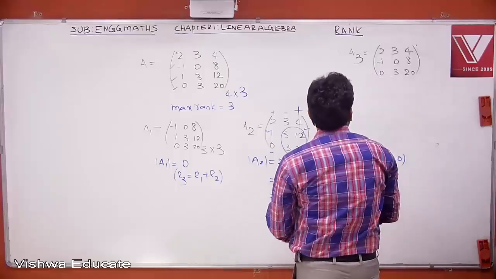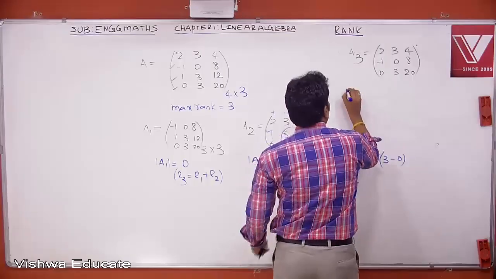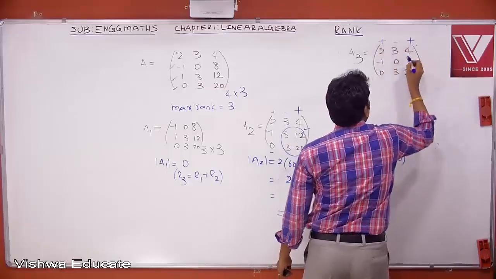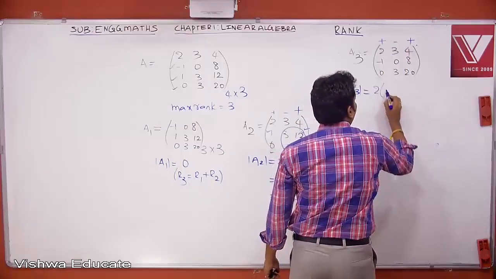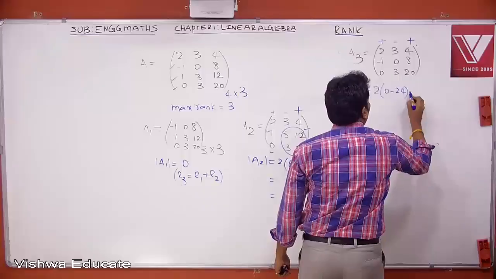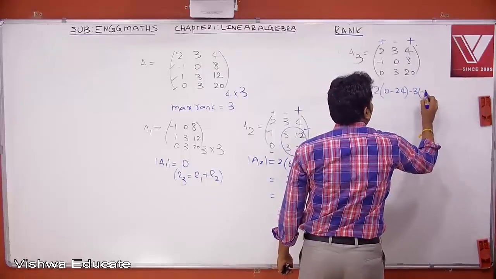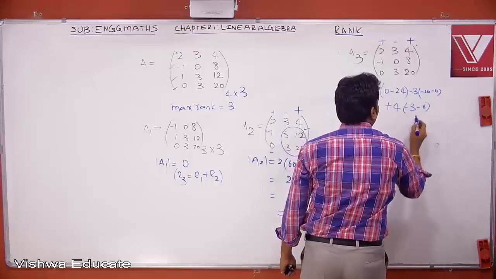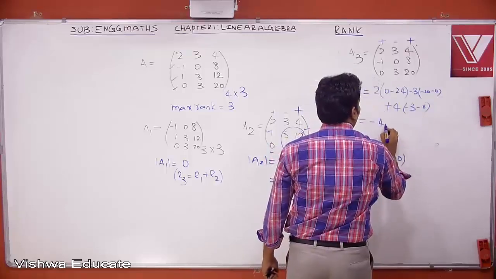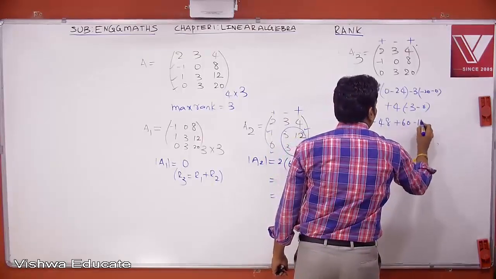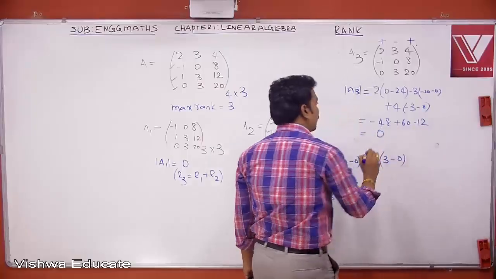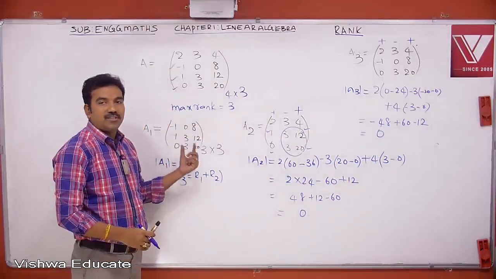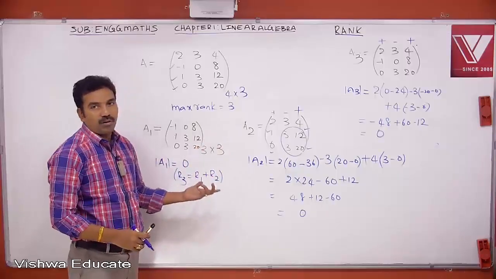Now let us expand that value. So determinant of A3, the signs are plus, minus, plus. So 2 into, this is 0 minus 24, minus 3 into, minus 20, minus 0, plus 4 into, minus 3, minus 0. Therefore, this is minus 48 plus 60 minus 12. Now its determinant is also equal to 0. Therefore, till now we have identified 3 by 3 submatrices whose determinant is equal to 0.